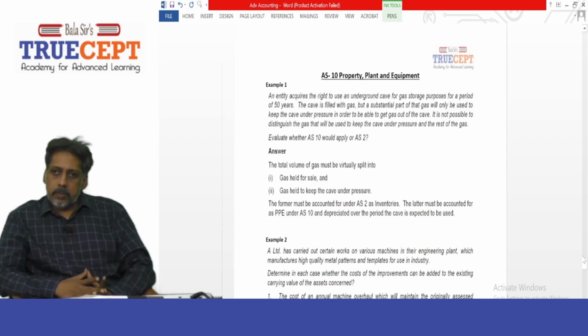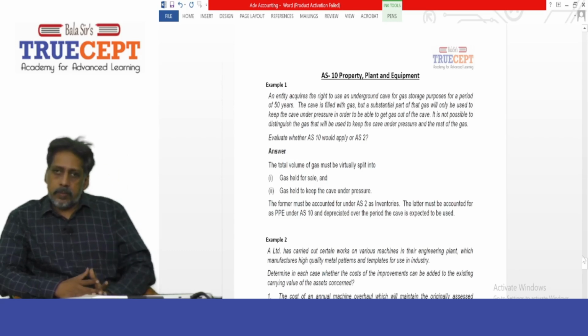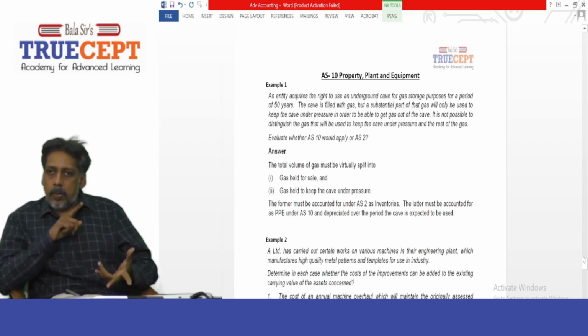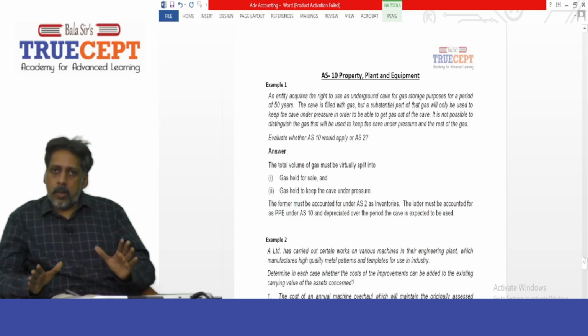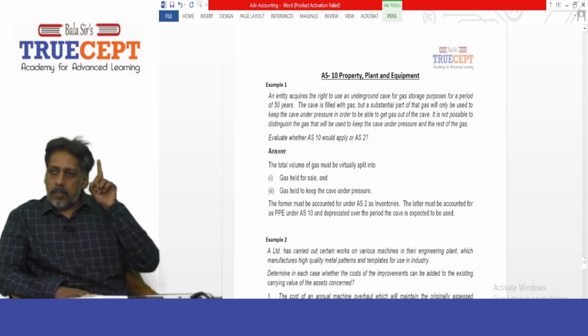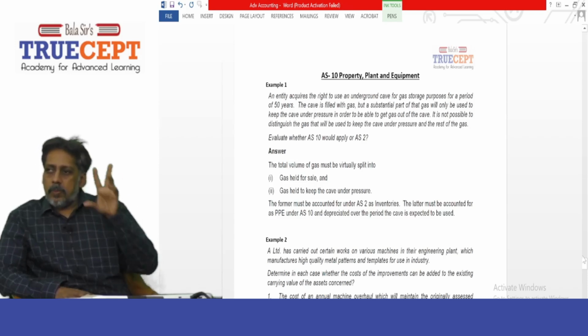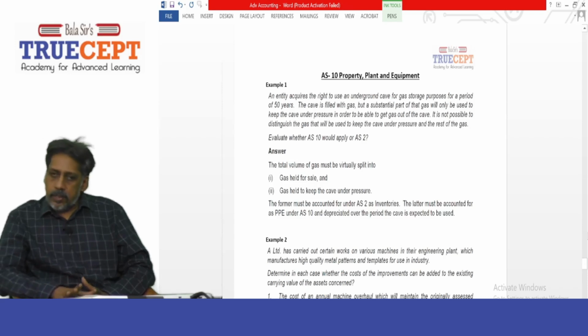So the former must be accounted for under AS2 as valuation of inventories. What is the former? The first mentioned is the former. And the latter, the second mentioned, will be as per accounting standard number 10 on property, plant and equipment, and depreciated over the period the cave is expected to be used. That is, the cost of that portion of gas which is treated as per AS10 as property, plant and equipment will be subject to depreciation over the asset's useful life. Is that fine? Got it?